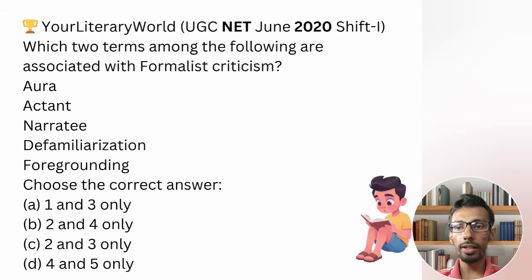NET 2020. Which two terms among the following are associated with formalist criticism? Aura? No. Walter Benjamin. Actant? No. Narrative? No. But Russian formalism influenced narratology. If you read Viktor Shklovsky, and at the same time Vladimir Propp, The Morphology of the Folktale, 1928, you are going to find two terms: one is fabula and another is syuzhet. By Shklovsky, by Propp, both of them developed this idea, and it is part of narratology, not narrative.